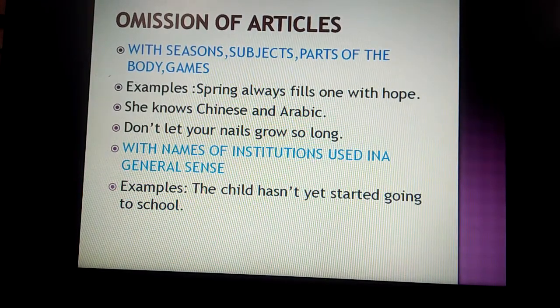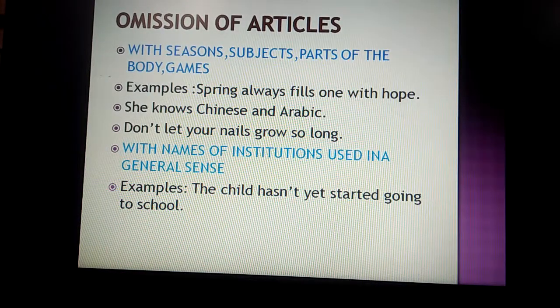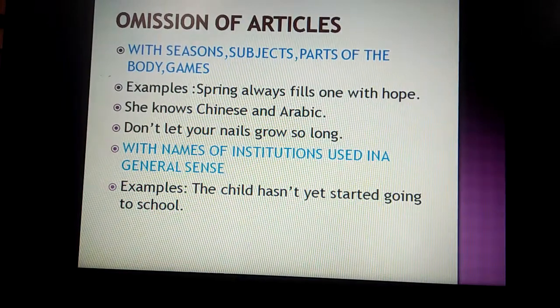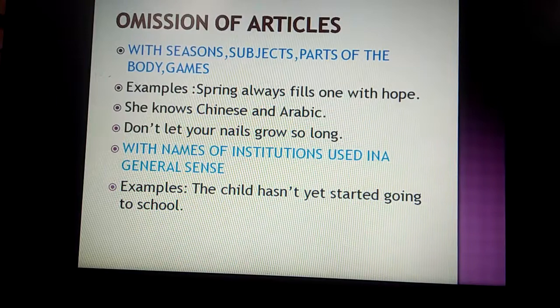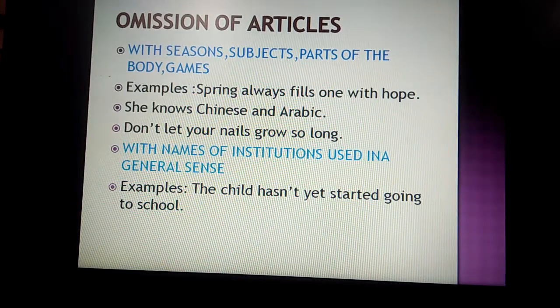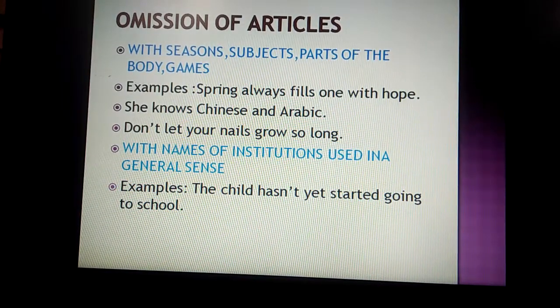She knows Chinese and Arabic. So Chinese and Arabic, what are these? These are the languages. So we do not use any article before the languages also. Then, don't let your nails grow so long. Nails are parts of the body, so before the parts of the body also we never use any articles. So children, you have to learn these rules.